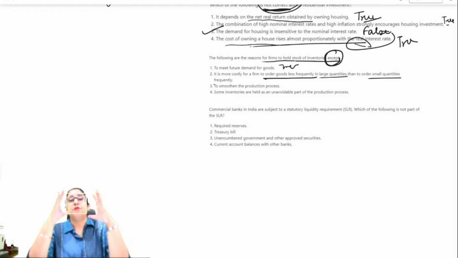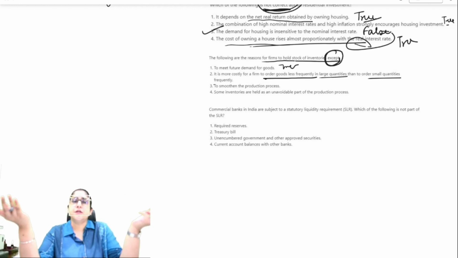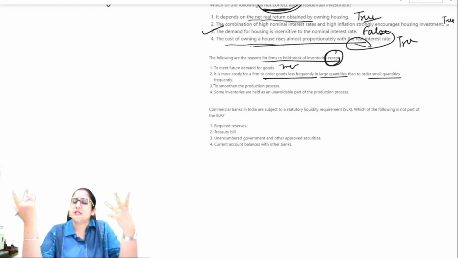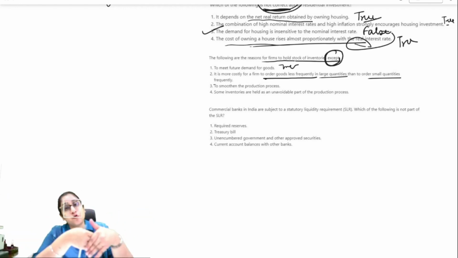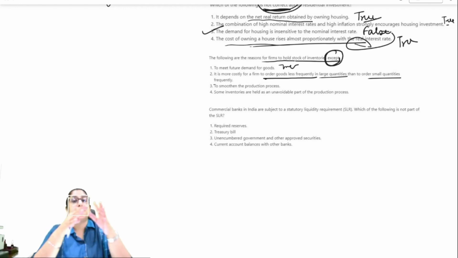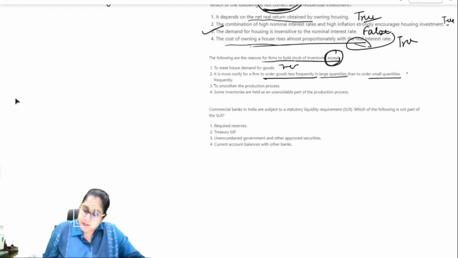If you are finding it costlier to keep a huge inventory, the business person would think that okay, let me just order it in smaller amounts, right? That is beneficial for me. Why should I keep a higher stock when it is becoming more costly? For example, the cost of warehousing, the cost of storage capacity. If it is high, then the person would tend to order more frequently than to keep a stock of it. Okay, so this is false.